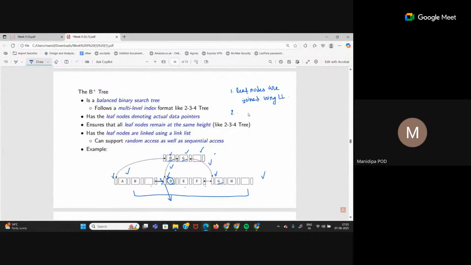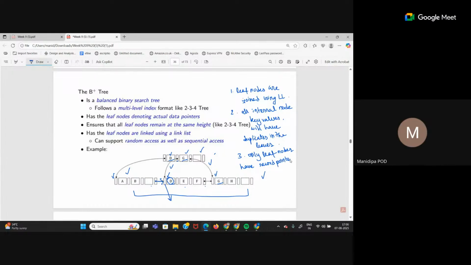Second one is all internal node key values will have duplicates in the leaves. Third point is what? Only leaf nodes have record pointers. This is very important.